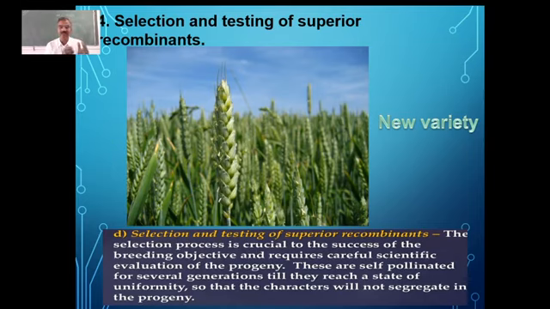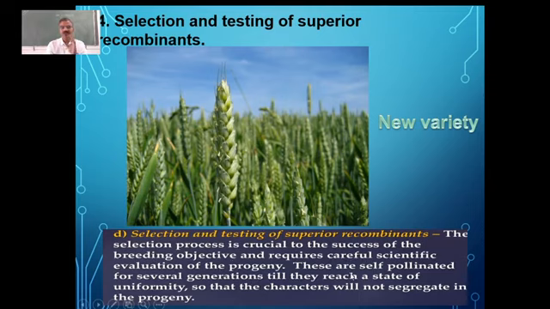We have to select it, which is a very, very important step in the process of plant breeding. If we are not selecting properly, then it may not give us the desired results. So that's why it has to be done scientifically. You can see the selection process is crucial to the success of the breeding objective and requires careful scientific evaluation of the progeny.